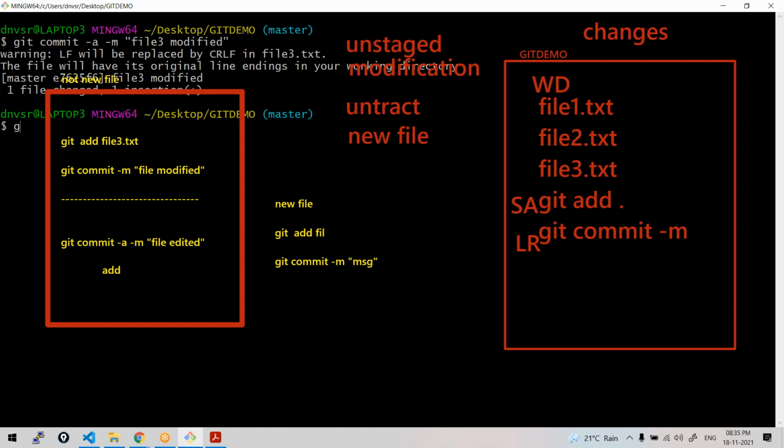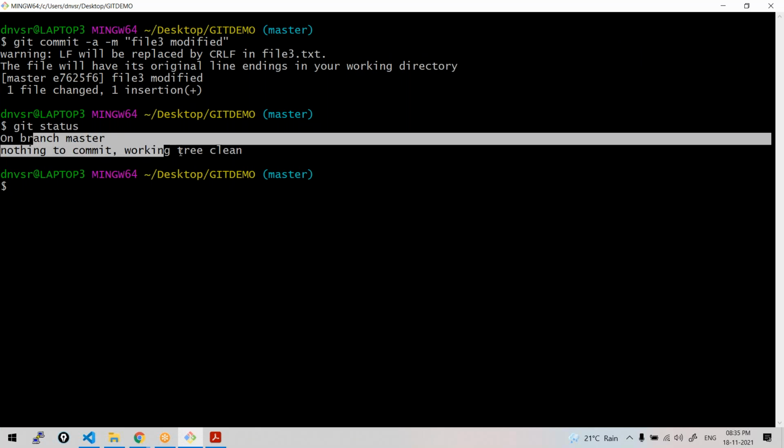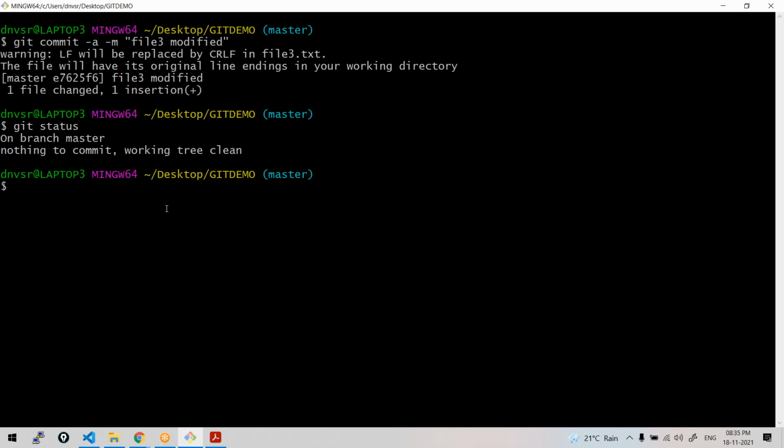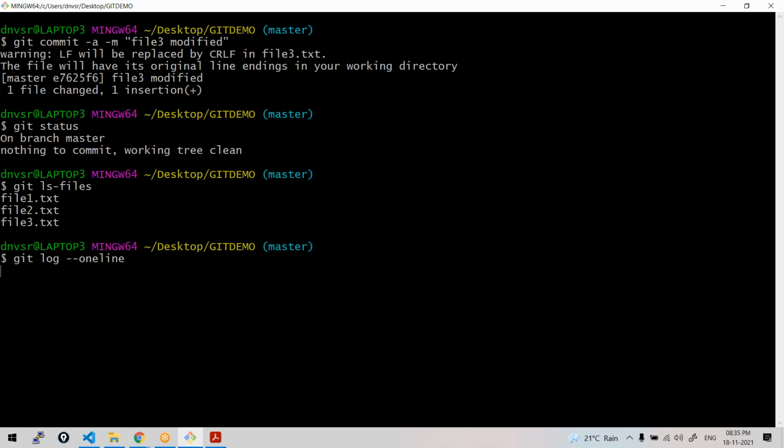Done. Now, if you check the status, let me clear the screen. Okay, see, it was all clean, meaning whatever changes there were, everything got into the local repository and it is all perfect. Now, of course, it's already there in the local repository, but the modification also was good. And we made a bunch of commits. To see all of them, git log --oneline.